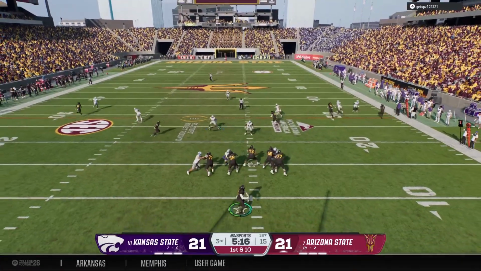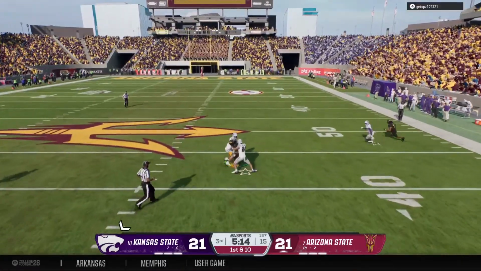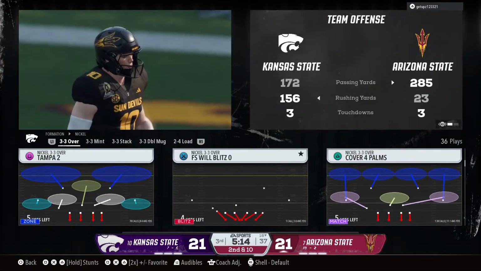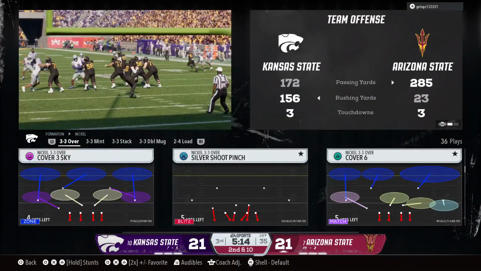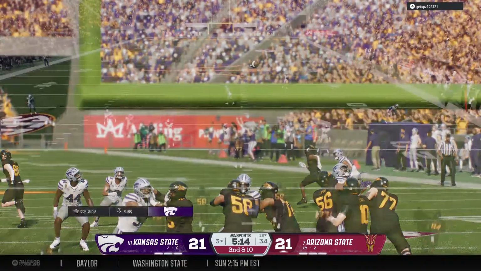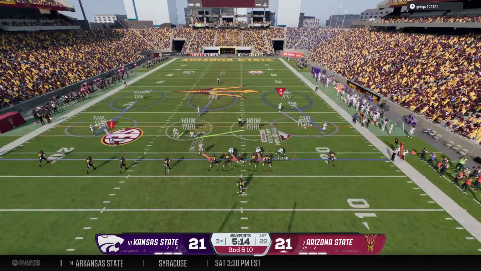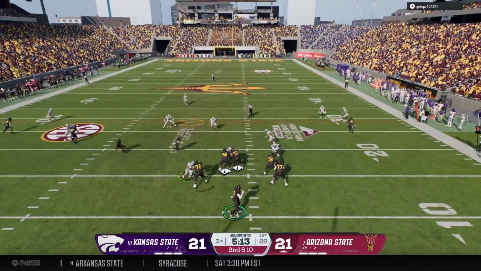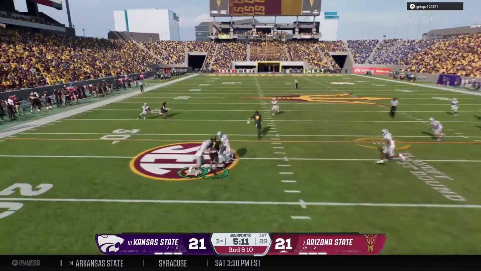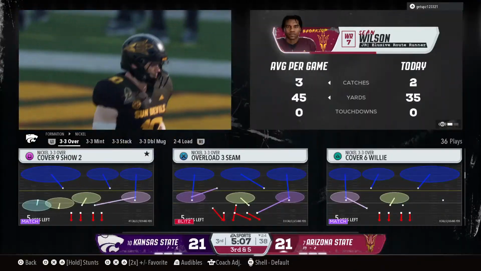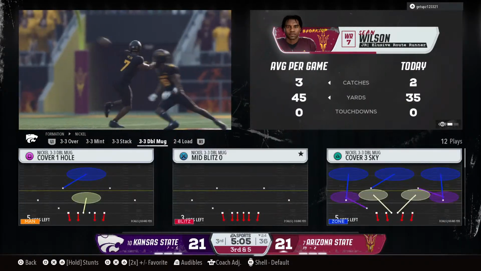Dropping back, it's Levitt. Looking deep to the right side. It's dropped. Would have been a big play, but he could not hold on. The offense doesn't come up with the completion here, Chris, but I think it gives you an indication of what they think they can do here in the second half of this playoff game. The sure hands. It's Wilson. Receiver brought down after a short pitch and catch.